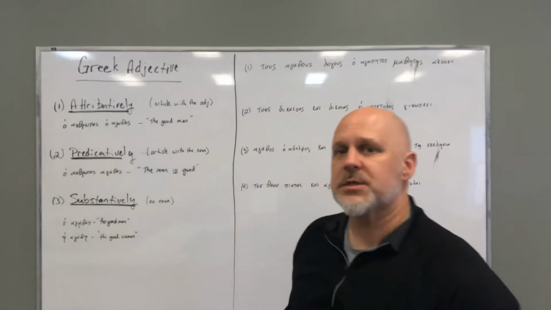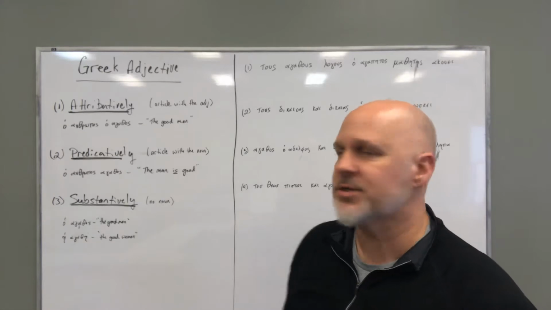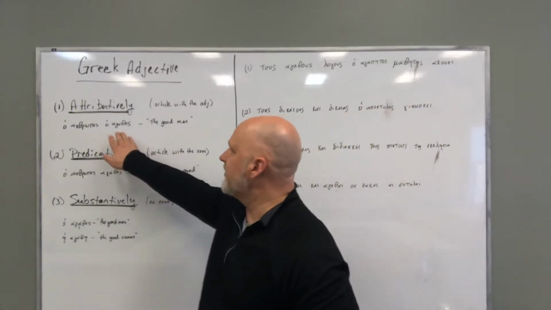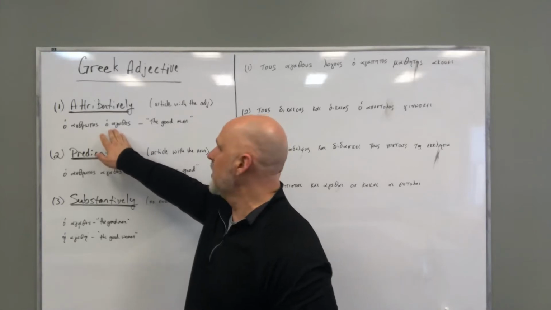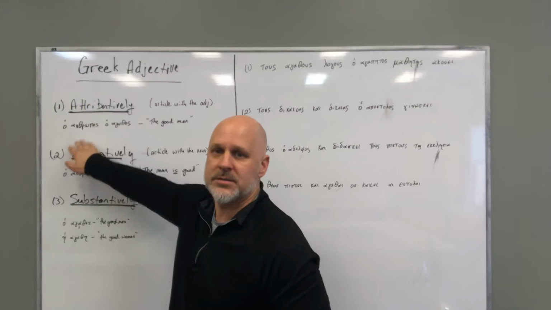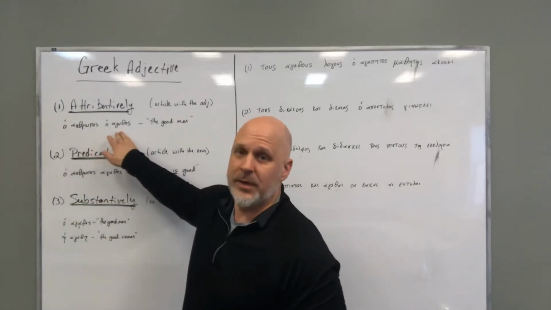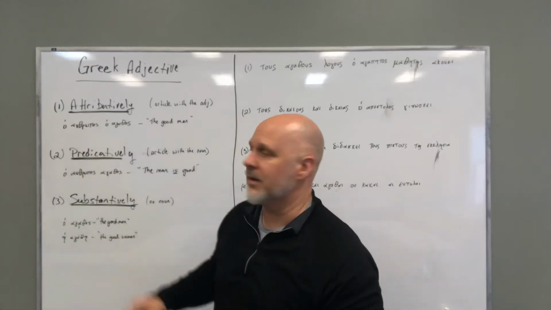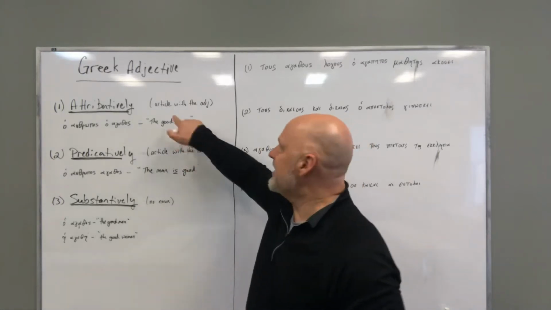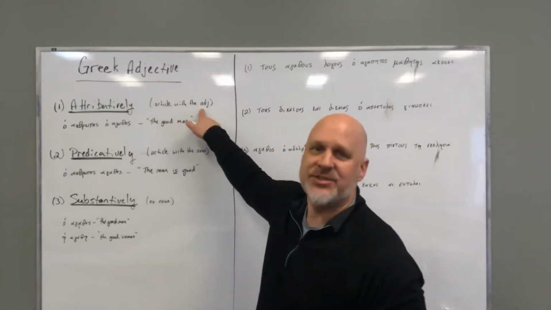What you will notice with the attributive case, the way to identify it, because you could find it in the text in reverse order. It could be ho agathos ho anthropos, or it could be this way. That doesn't matter. What you are looking for is, is there an article with the adjective?